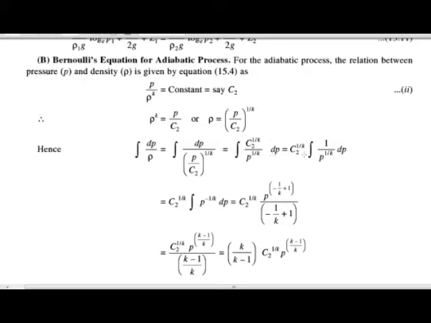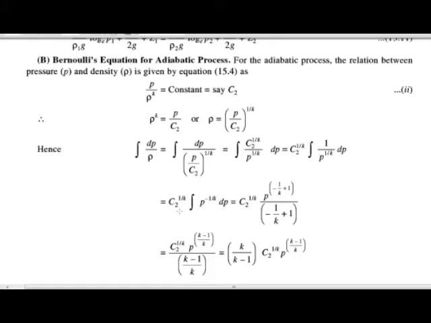C2 is constant, so it is taken outside the integration. Then we get c2 raised to 1 by k times the integration of 1 upon p raised to 1 by k dp, which can be written as the integration of p raised to minus 1 by k dp.